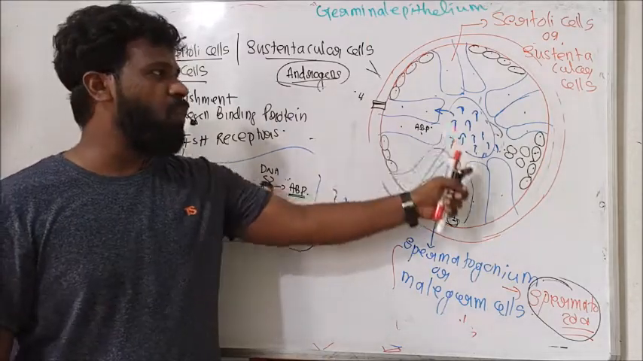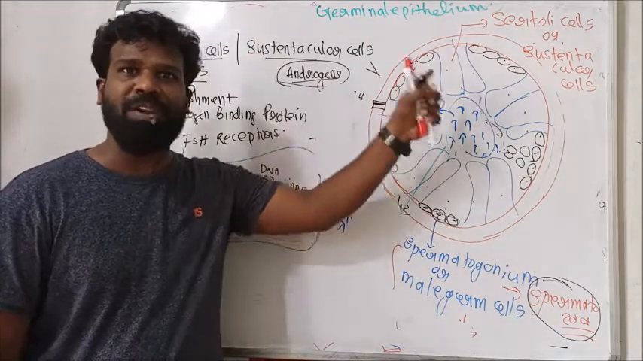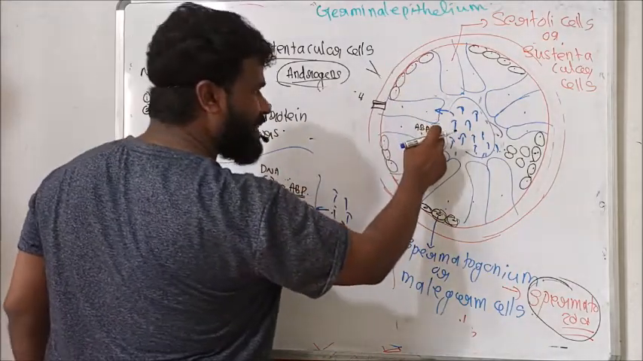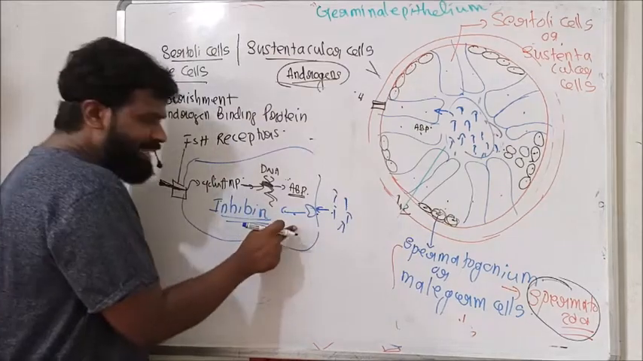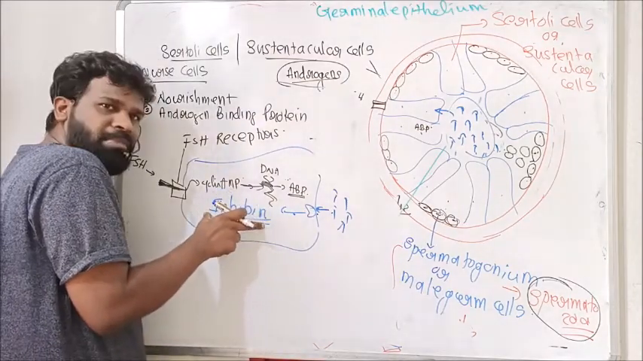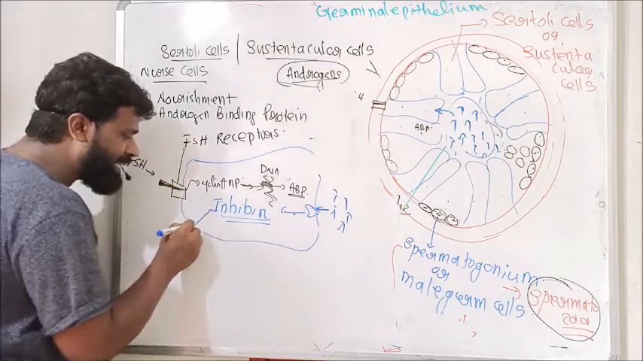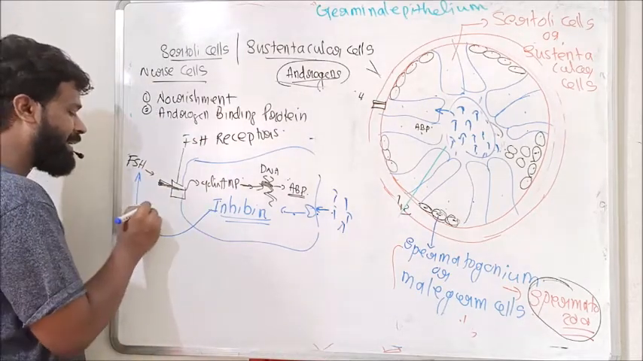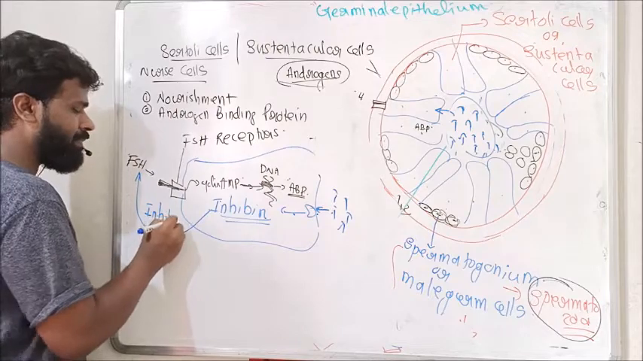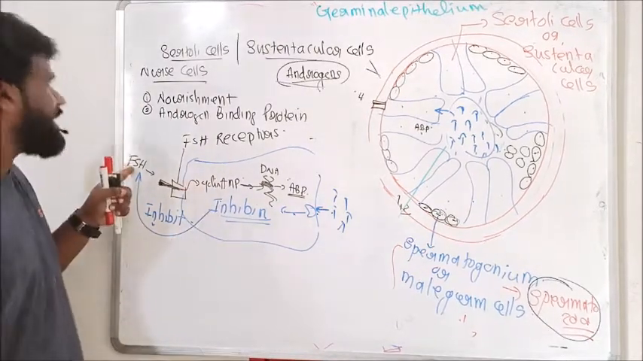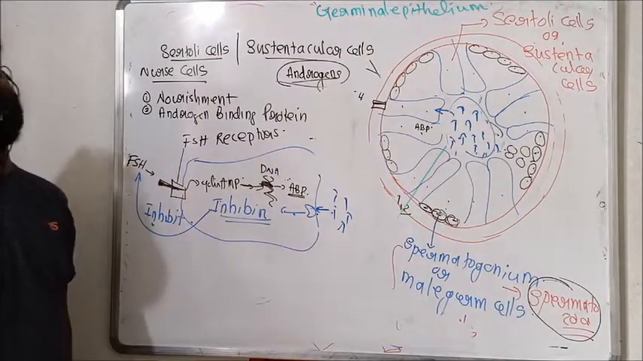See, which is the signal? Overproduction of sperm. That overproduction of sperm stimulates the same Sertoli cell. Then that Sertoli cell synthesizes a hormone, inhibin, which is a protein hormone. What is the role of inhibin? This inhibin will inhibit the hormone FSH.